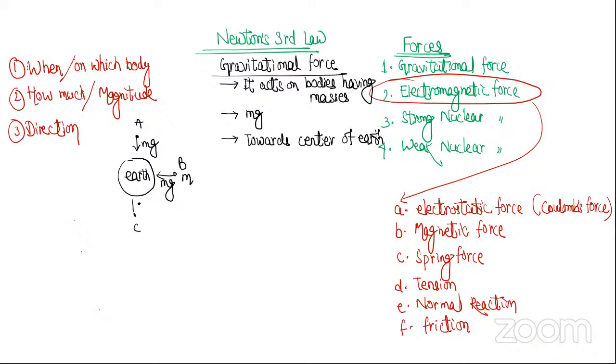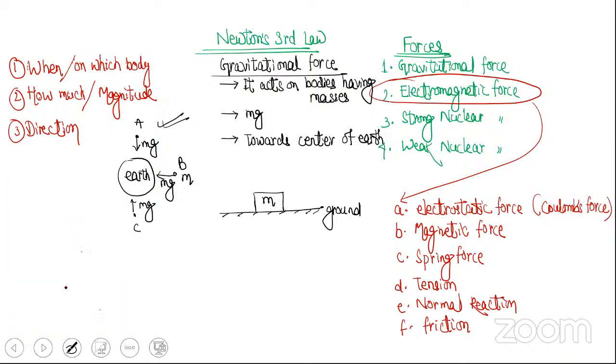Upward, yes. So don't tell that gravitational force acts downward. The exact answer should be gravitational force acts towards center of Earth. But yeah, in general, we saw the ground like this, and then we keep a body here. Then if I ask what is the direction of gravitational force, then you can tell downward. But otherwise, don't always tell downward. Sometimes it can be leftward, rightward, upward. Especially when we are studying the gravitation chapter, there we will come across such diagrams. So there we have to tell that gravitational force is acting towards the center. There if you tell gravitational force acts downwards, तो फिर गलत हो जाएगा.